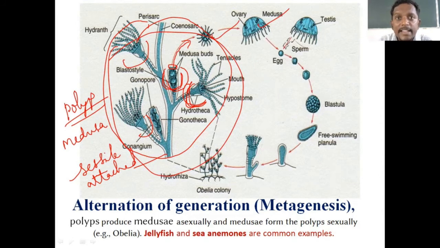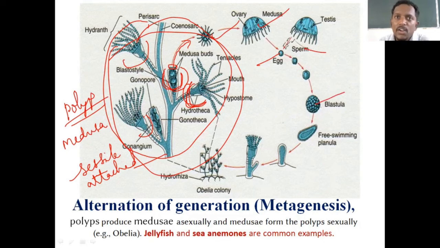They release the gametes. Gametes means egg and sperm in the water. Egg and sperm will fuse in the water itself. Egg and sperm fertilize in the water. They undergo division, and they become larva.